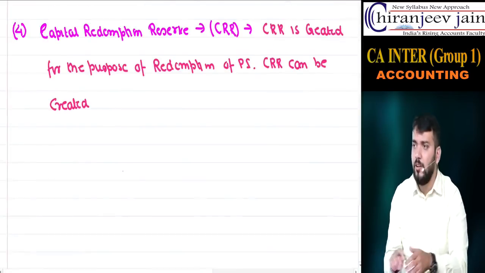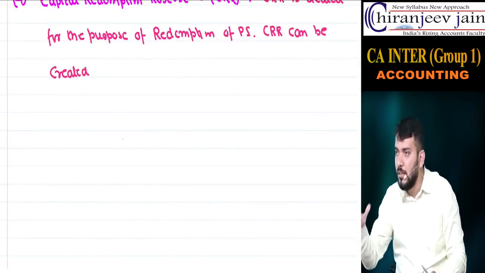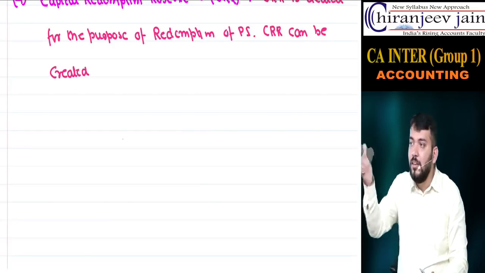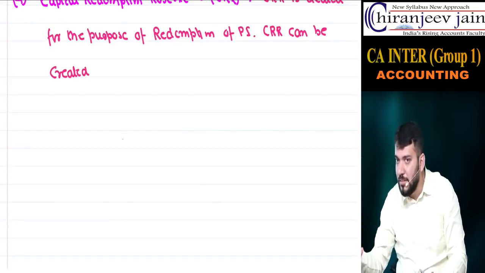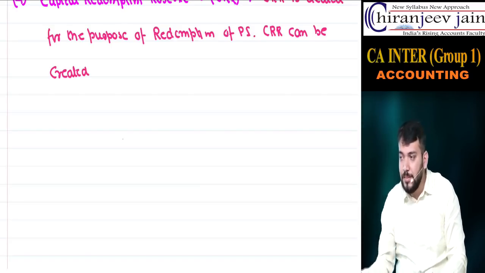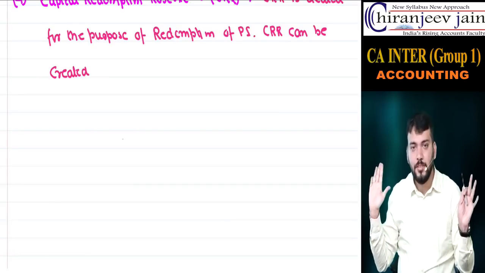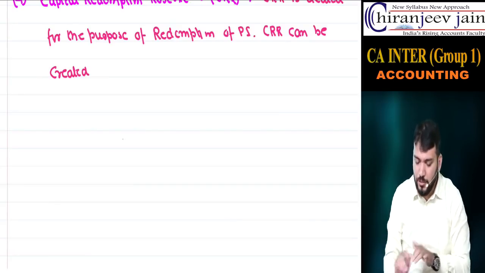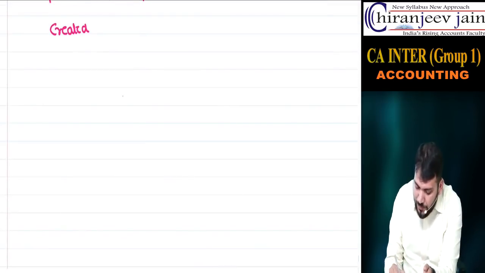Understood? Means your free reserve will decrease and your CRR will increase: one profit, other profit, decrease in profit, increase in profit. Simple. Correct? So in the journal entry, I will say free reserve.